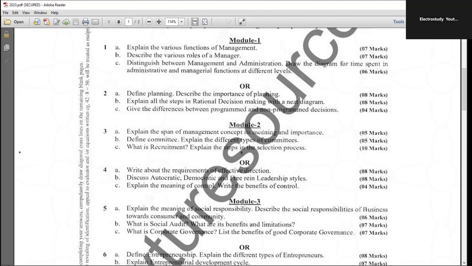Then you have to mention effective direction, types of leadership. That is question number 4B: autocratic, democratic, and free-rein leadership style. Types of leadership style is also important. Weightage is 8 marks. Explain the meaning of control, benefits of control. I think by seeing this, you'll come to know what the most important questions are that are going to be asked in the examination. Okay, thank you.